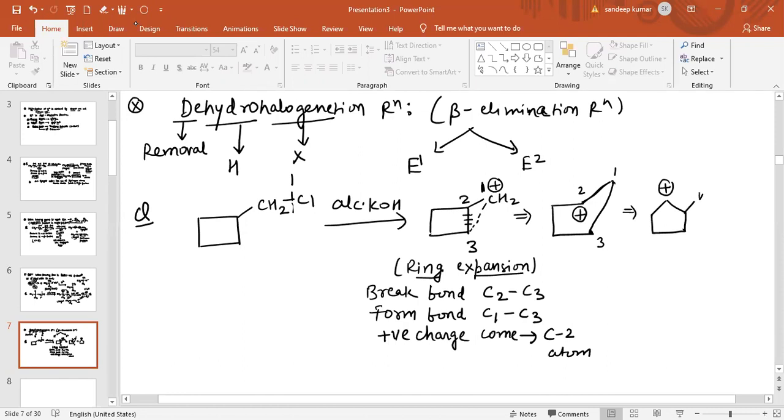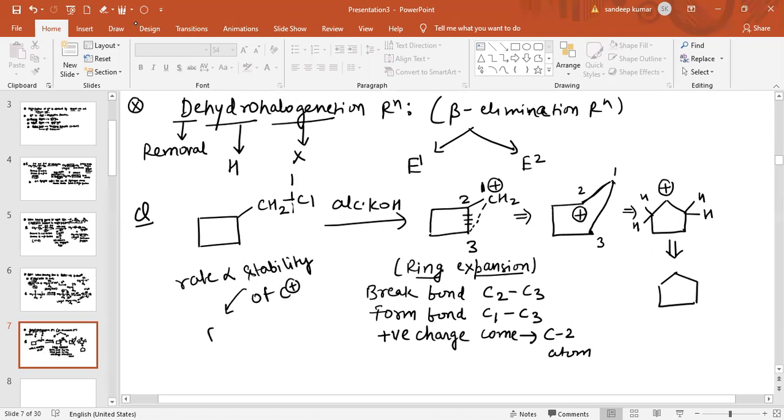Now hydrogen is present at this position also, and hydrogen is present at this position also. So these two positions are basically equivalent. Now remove H plus and form a double bond, because this is an elimination reaction. Because the rate of this reaction is directly proportional to the stability of the carbocation, and this is related to the E1 mechanism. So the final product obtained is cyclopentene.